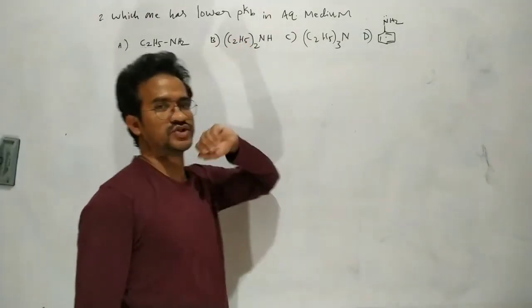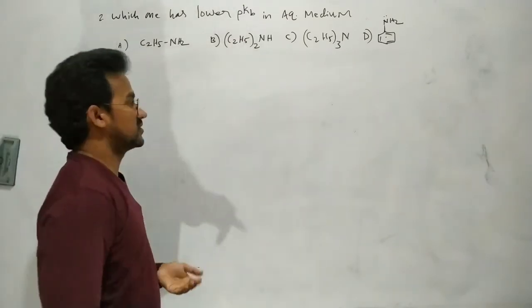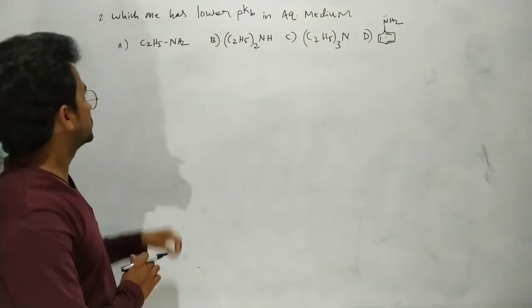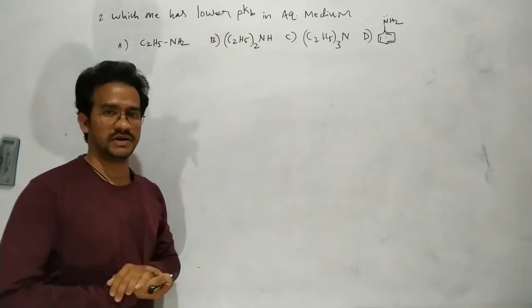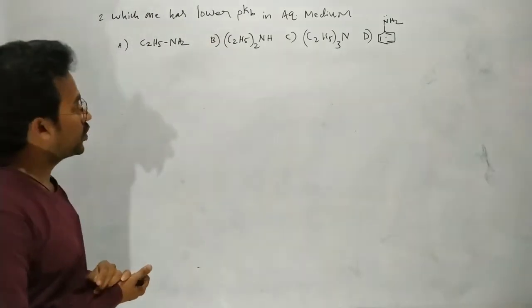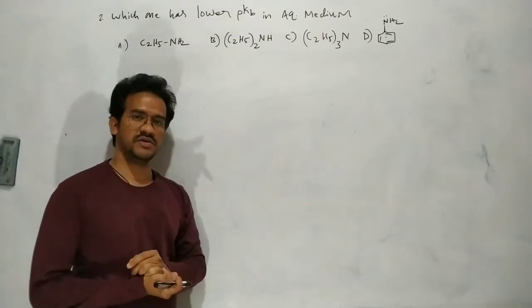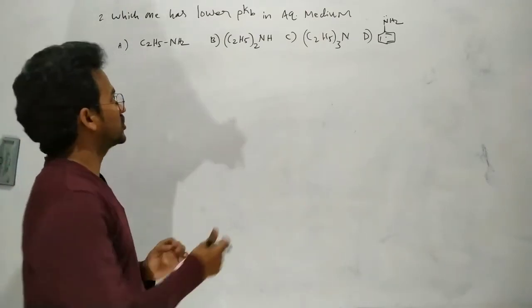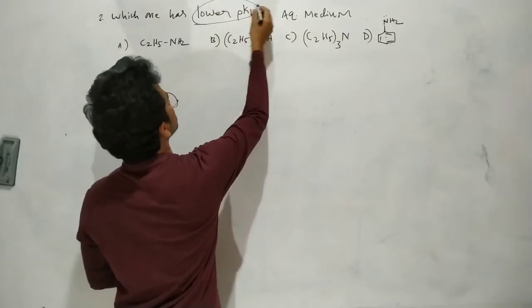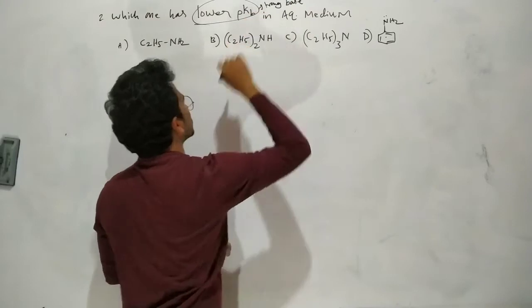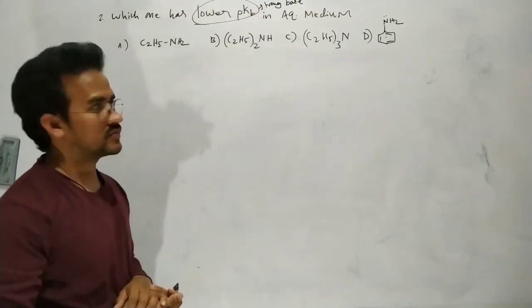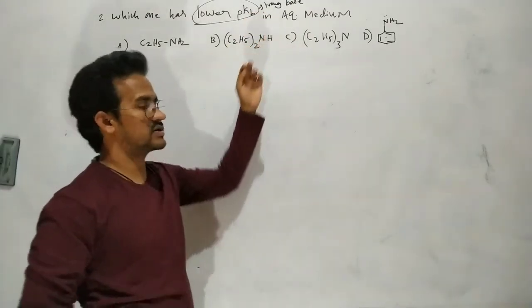Next, one more question. It is also based on the basicity of amines. Which one has a lower pKb value in aqueous medium? A lower pKb means a strong base. That means, which is the strong base among the given amines? Here the aqueous medium is given.